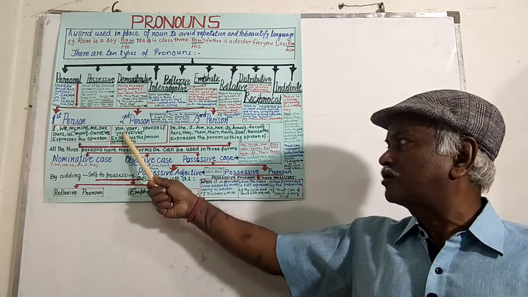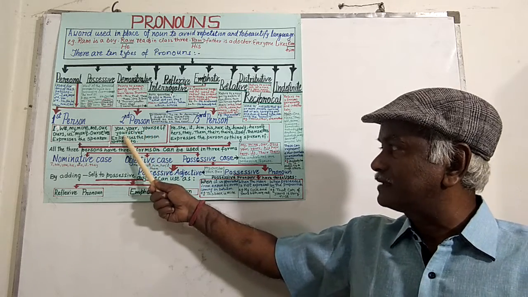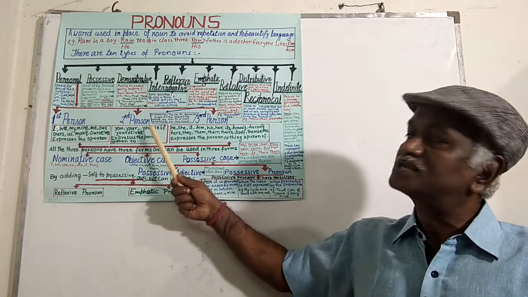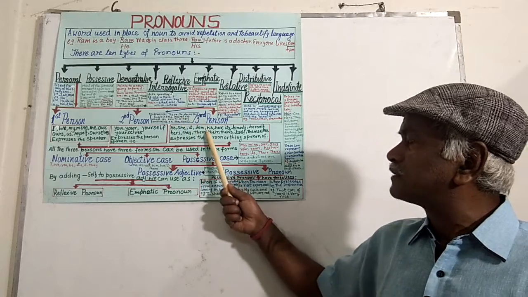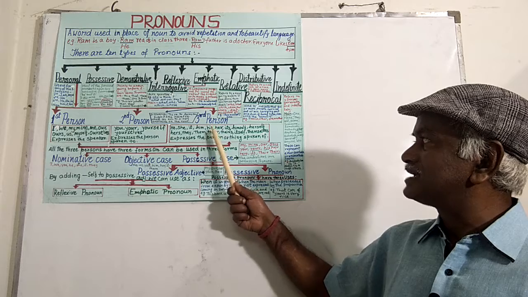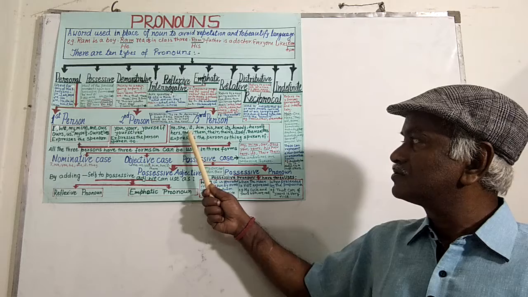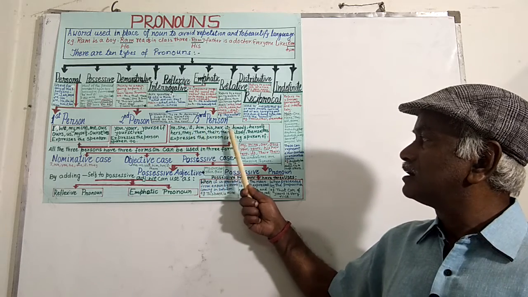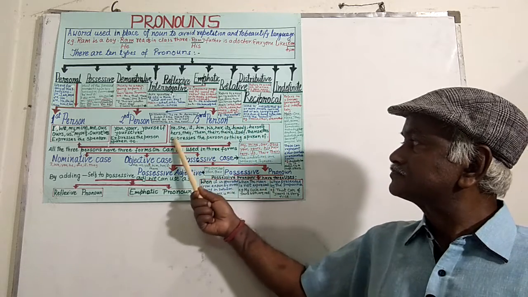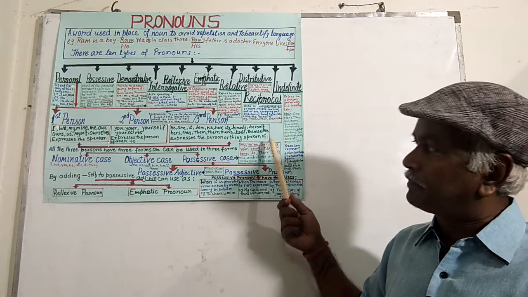So the second person pronouns are your, you, yours, yourself, yourselves. These second person pronouns express the person spoken to. And the third person pronouns are he, she, it, him, his, her, its, himself, herself, hers, they, them, their, theirs, itself, themselves, and they express the person or thing spoken of or spoken about.